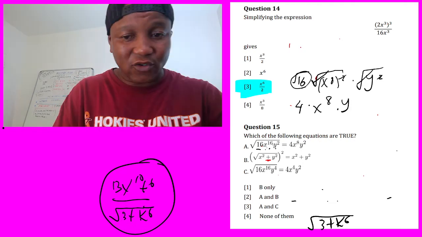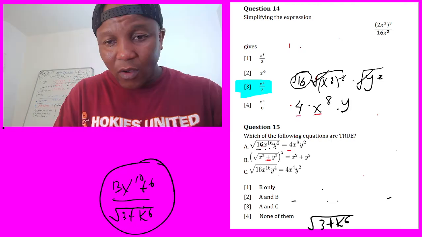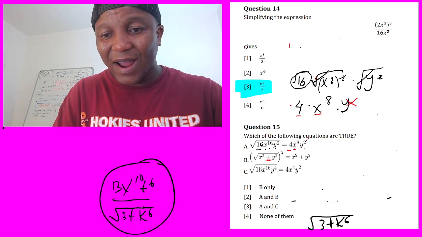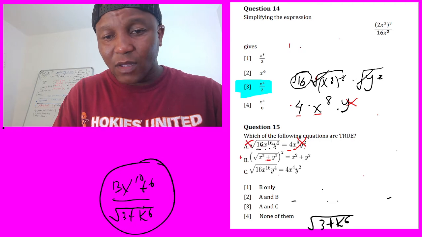Now let's go to the options. Is that true or is it not true? 4, x power 8, x power 8. The problem is the last one. Since the last one is not right, this is y squared, it means everything is wrong.